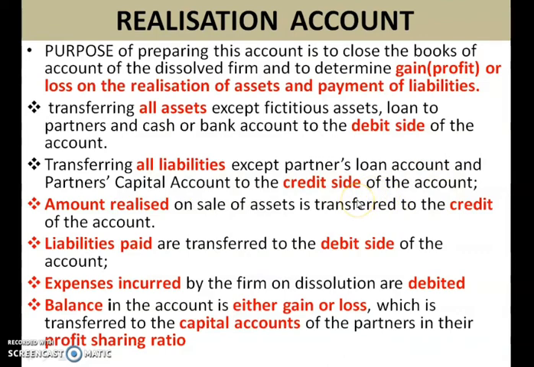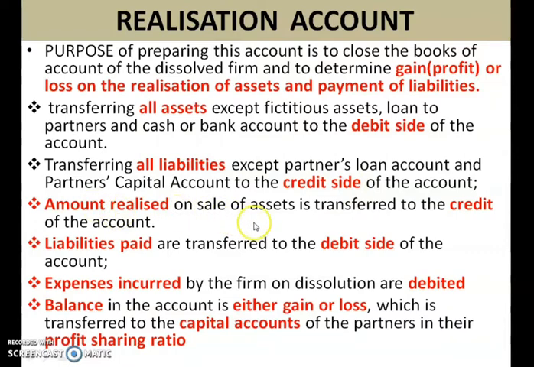So on the credit side you will write all the liabilities given in your balance sheet. In your question what is provided is a balance sheet, and from that you have to transfer all the items of liability except partner's loan account and partner's capital account. Other than that, all the items you will show on the realization account credit side.